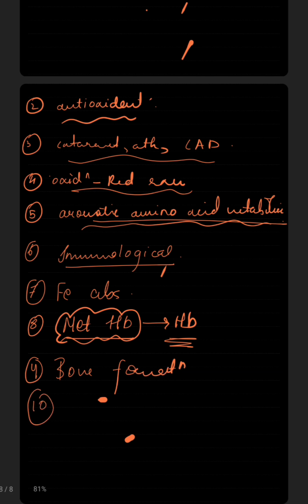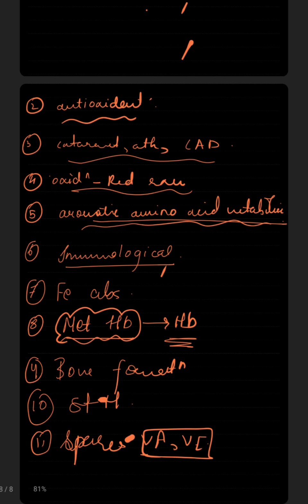Tenth is in steroid hormone synthesis. Eleventh, it spares vitamin A and vitamin E in antioxidant function, and it reduces oxidized vitamin E to regenerate functional vitamin E. So it spares these two vitamins.